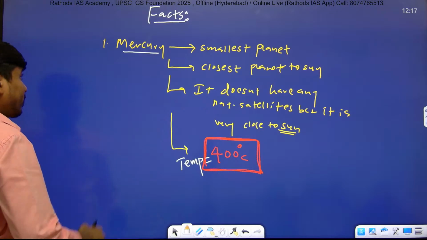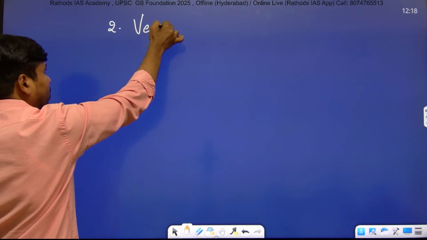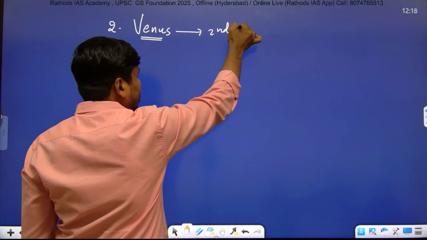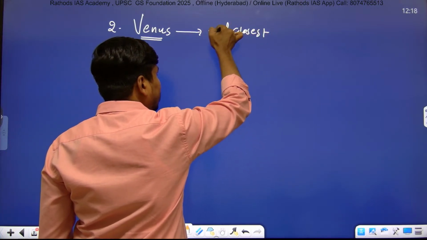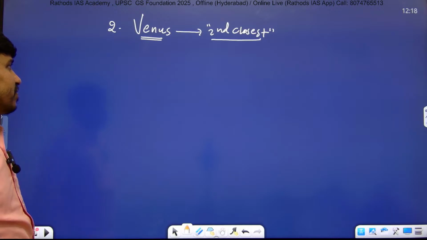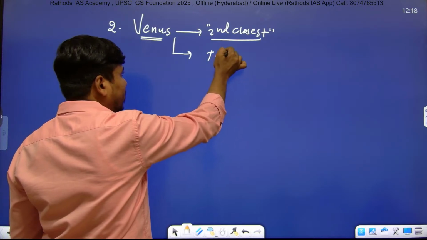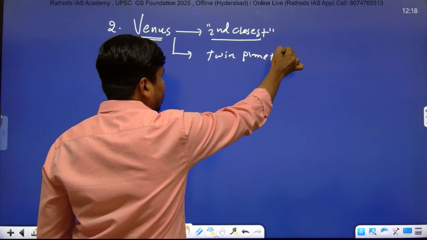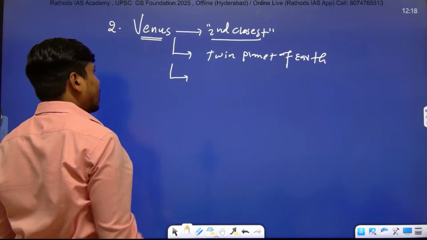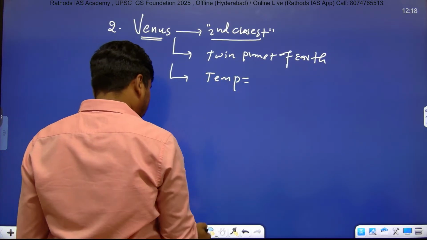Now the second point, point number 2, about Venus. It is the second closest planet to the Sun. It is a twin planet of Earth. Third, its surface temperature will be